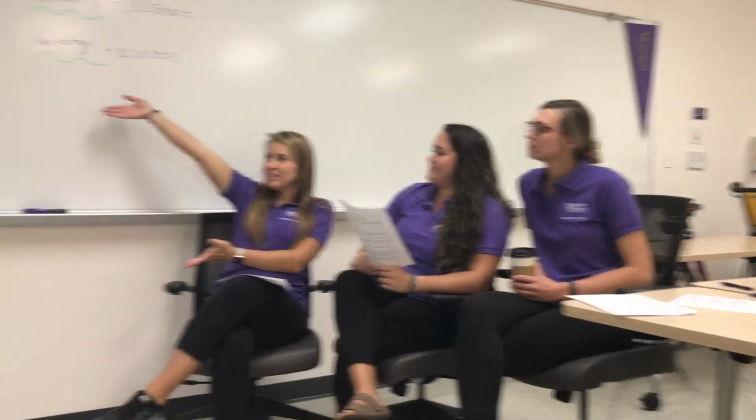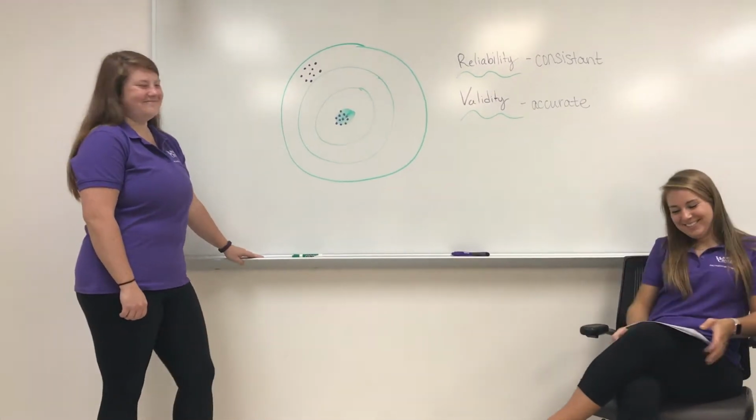If an assessment is reliable, that means that it is consistent. To be reliable, an assessment must have a score of at least 0.7 on a scale of -1 to 1. This assessment scores a 0.9 on this scale, showing that it is very reliable. If an assessment is valid, that means it is accurate. To be more accurate, it has to have a score of at least 0.3 on the scale of -1 to 1. This score does not have to be as high because validity is harder to measure. Now to Tiffany with the target.